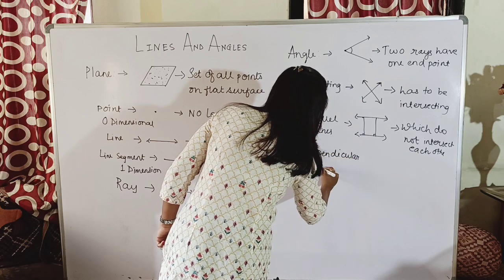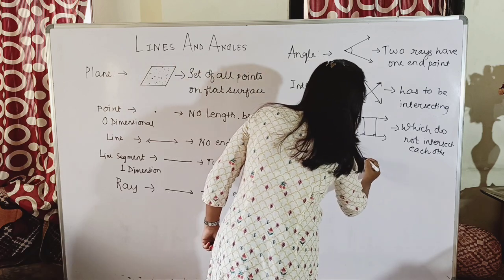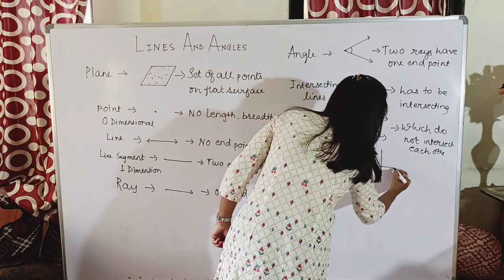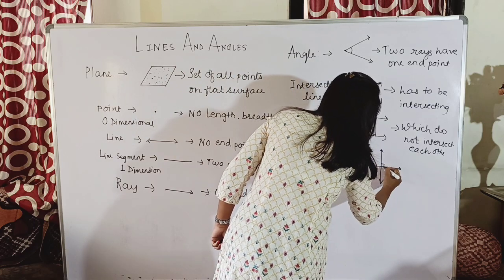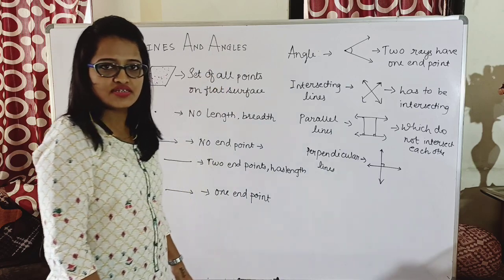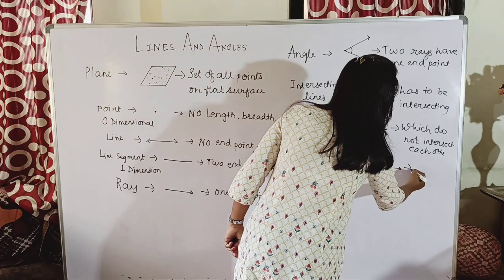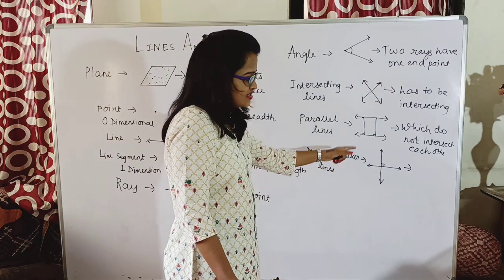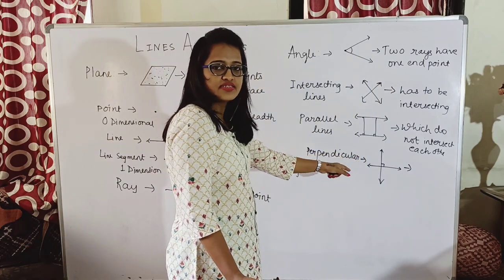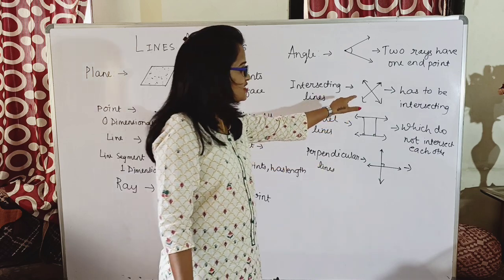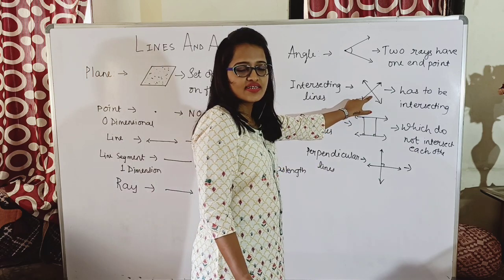Again, from the name you can tell, two lines which are intersecting each other at right angles. See, these two lines, they are intersecting each other, isn't it? And the angle formed there is a right angle. So which says perpendicular lines are two lines. Are they intersecting? Yes, they are intersecting. But how they are intersecting in this case? Are they intersecting at right angles? I don't know.